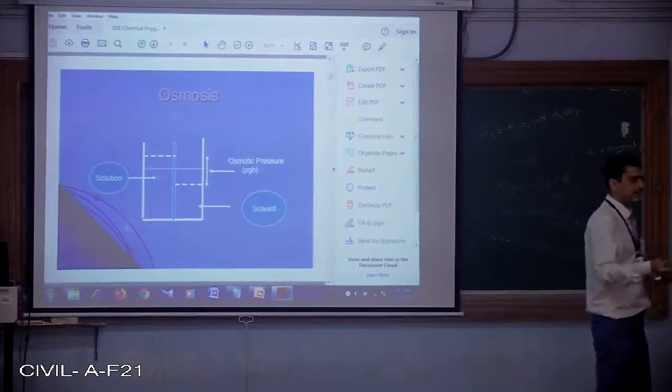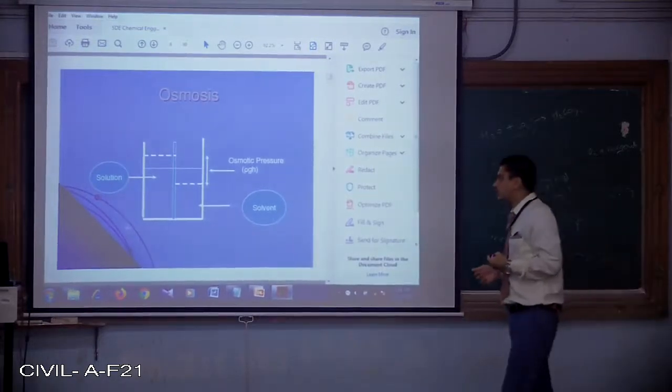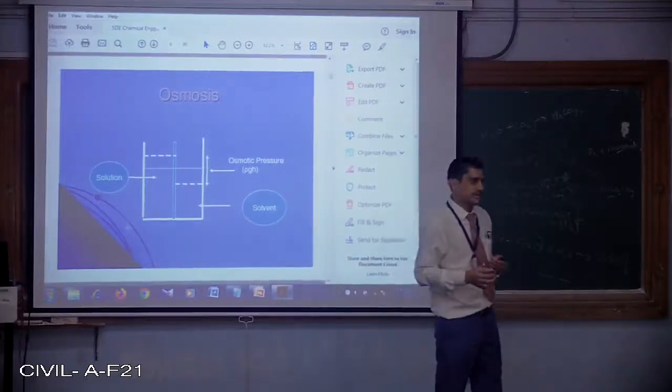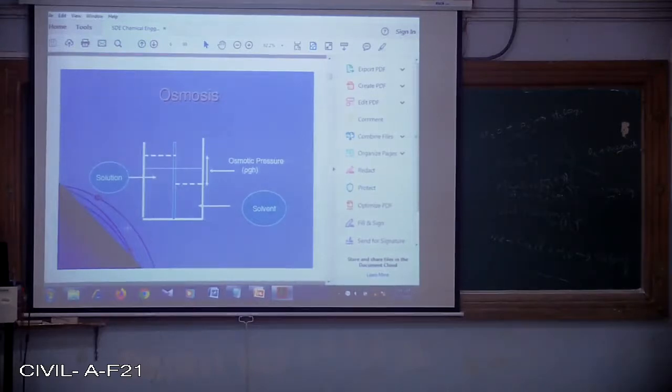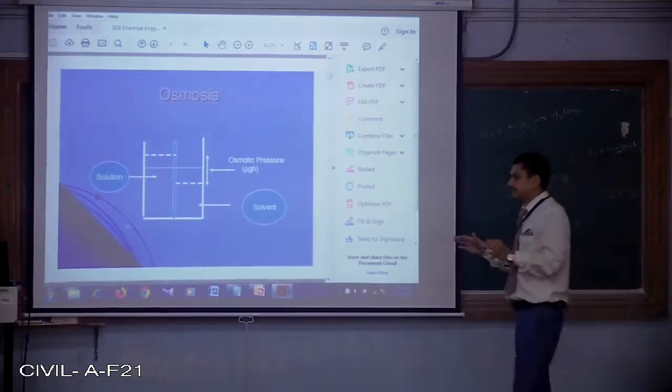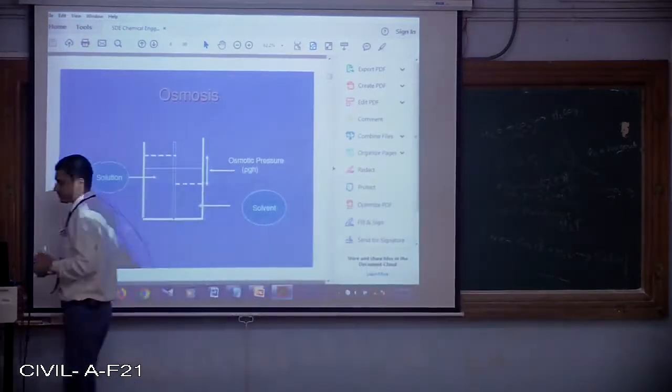So just to identify, a coloring agent might have been added in the bowl. After some time we are going to observe that this colored water will be moving towards the hole of that particular potato. That means there is a flow of the solution from higher concentration to the lower concentration. We have not applied any pressure, we have not used any pumps for that. Automatically this process takes place.